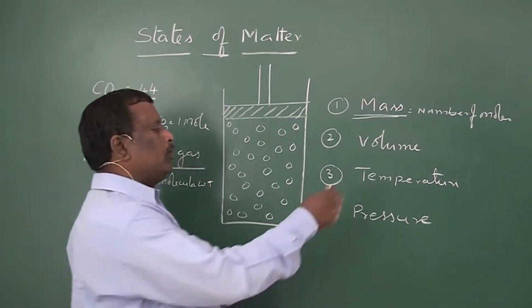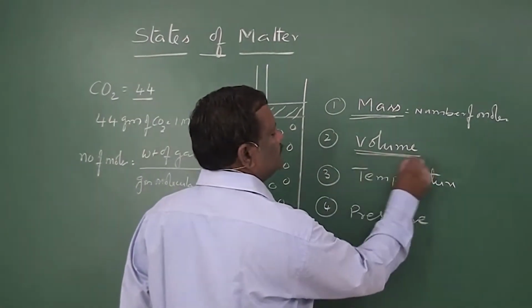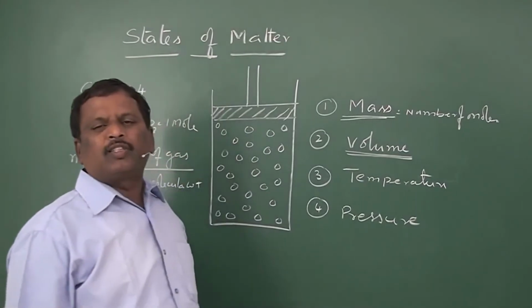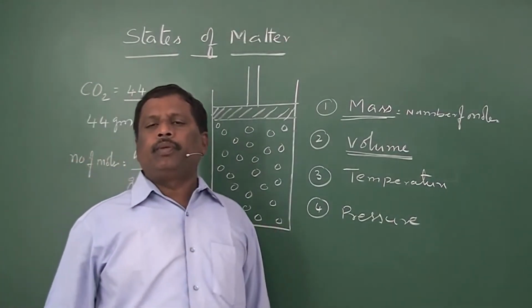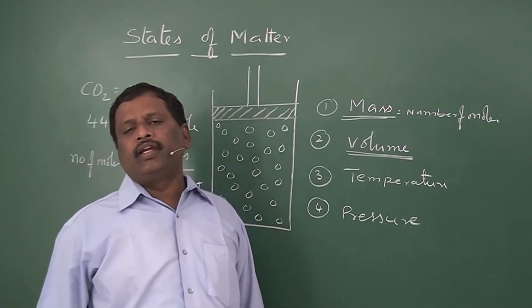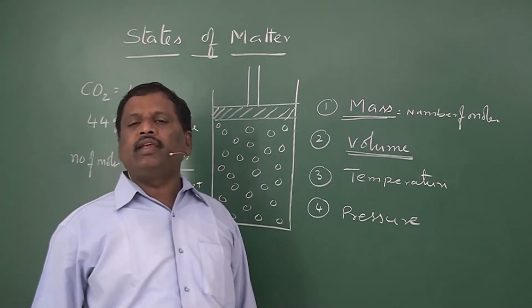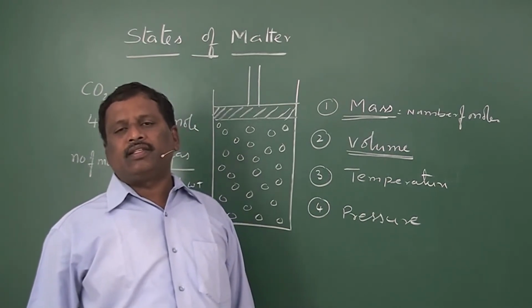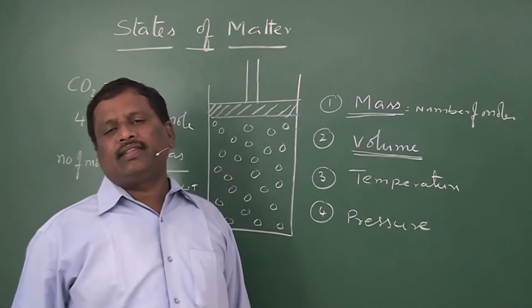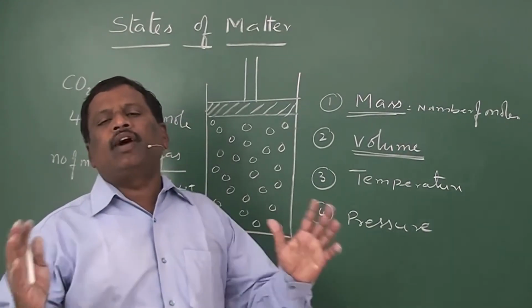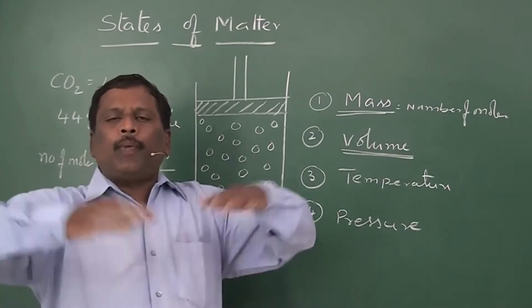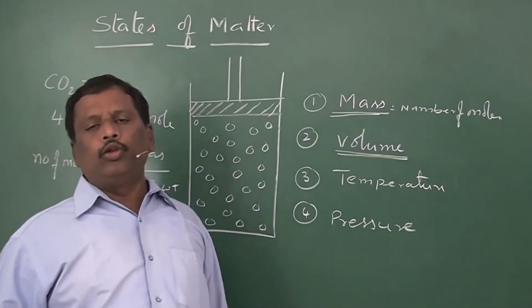Now, volume. The space occupied by the gas is said to be its volume. Generally, when matter is in the gaseous state, the volume of the gas is the volume of the container, because it occupies the whole available volume.